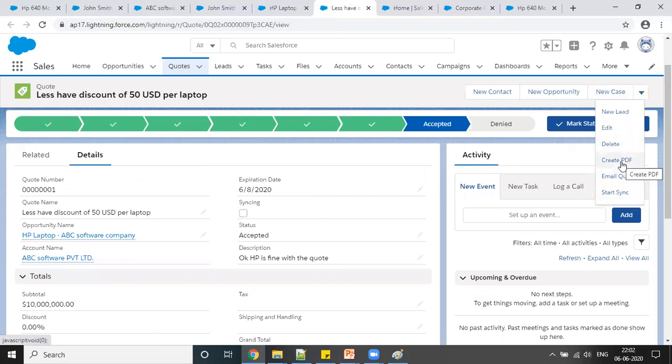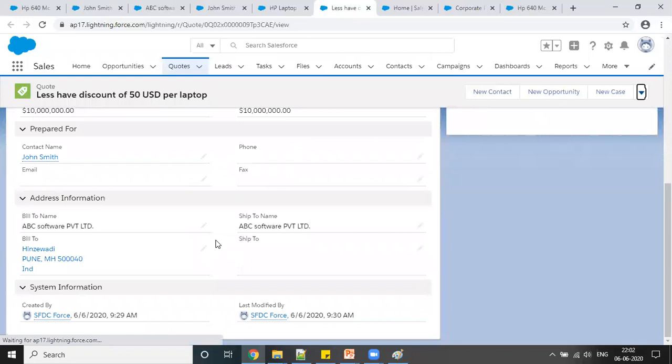Or here is another option, if you want to create a PDF for this quote, right? So click on this. I think the internet is very slow. So, okay.